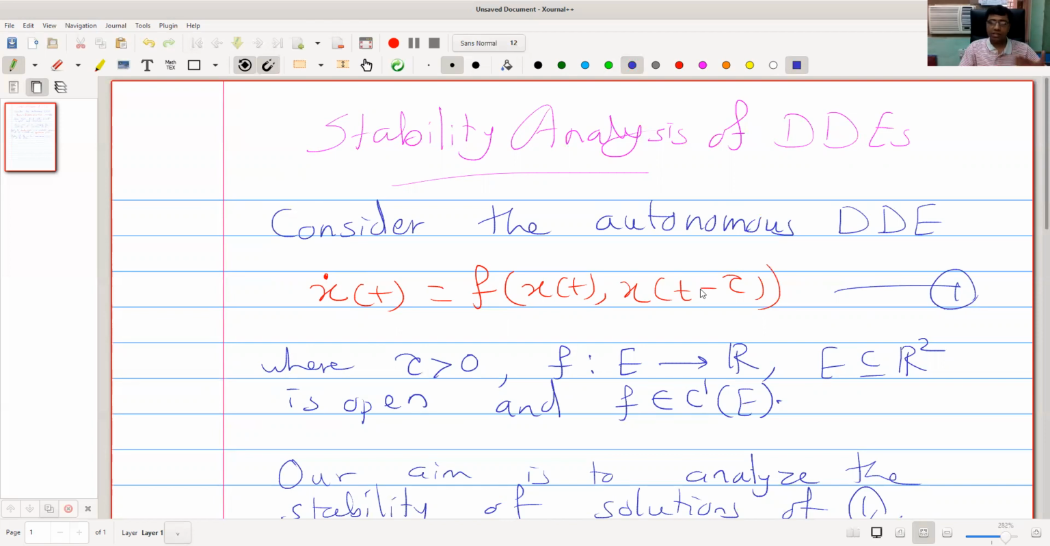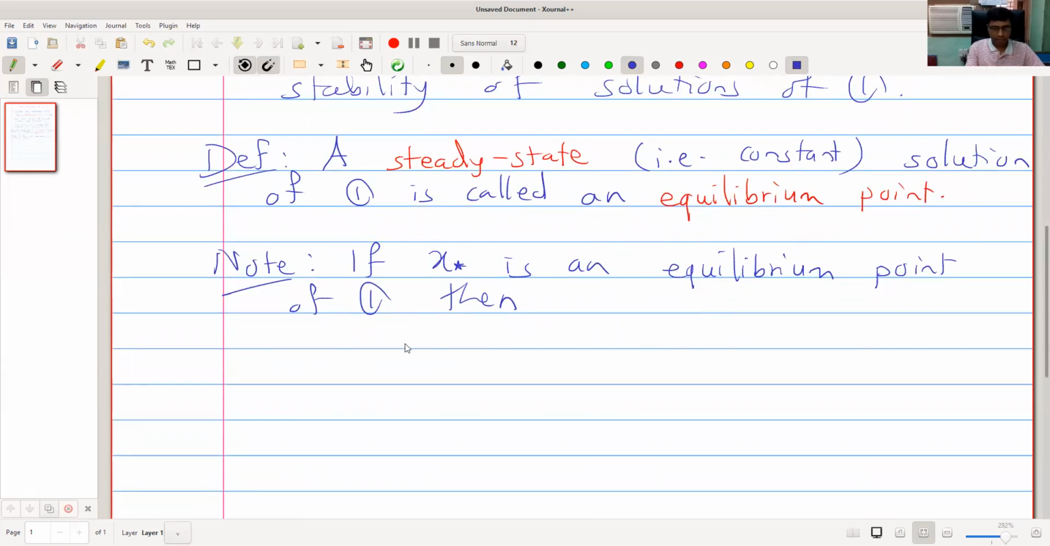Okay. So this is important way to find equilibrium solutions. If we want to find equilibrium points of this equation, we have to solve f of x star comma x star equal to 0. So solutions of this equation f of x star comma x star equal to 0 are nothing but equilibrium points. Then x of t equal to x star, t greater equal tau, is solution of (1).